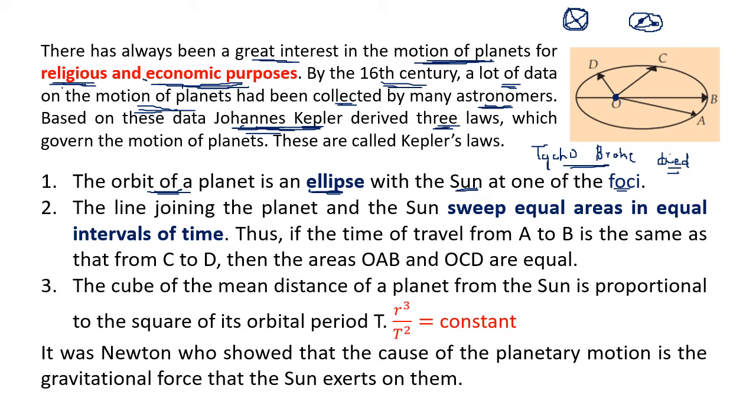The law number 2 he gave is that the planet sweeps equal areas in equal intervals of time. Okay? So you can see here the area between C, O, D, sector COD, this area and this area, he said, will remain the same. How can these two remain the same?